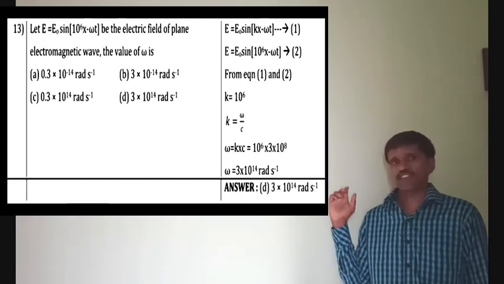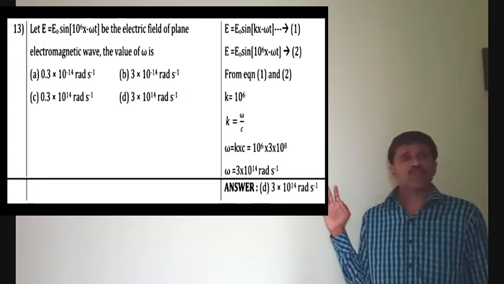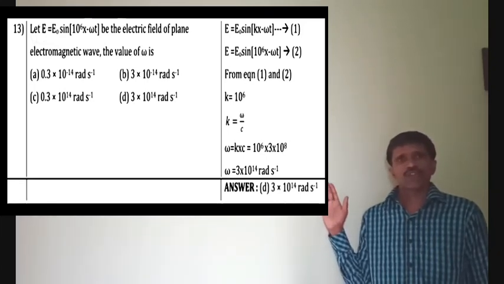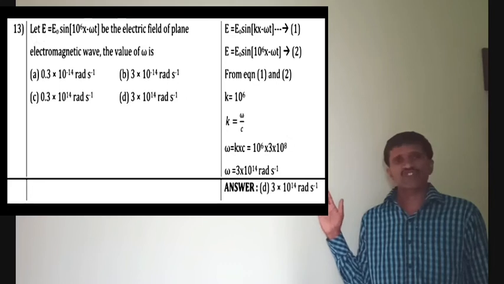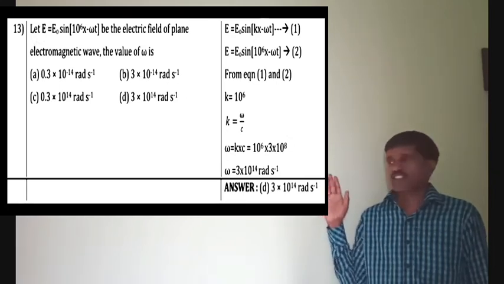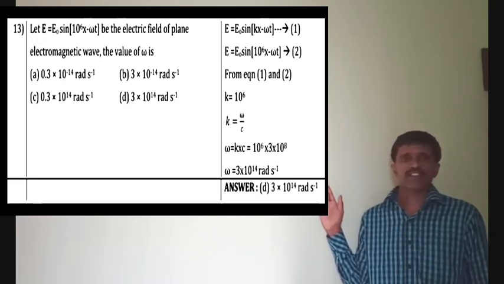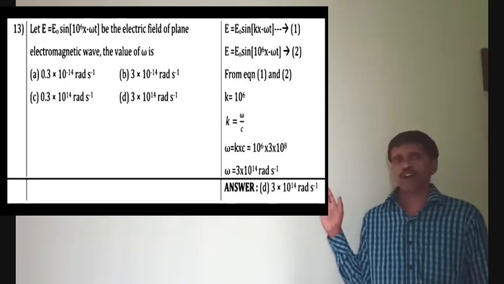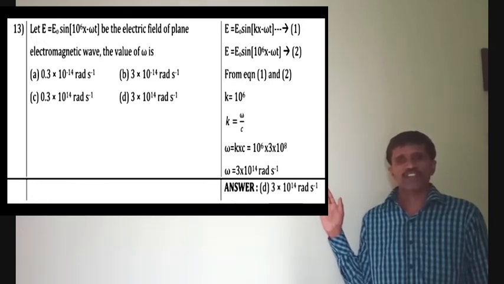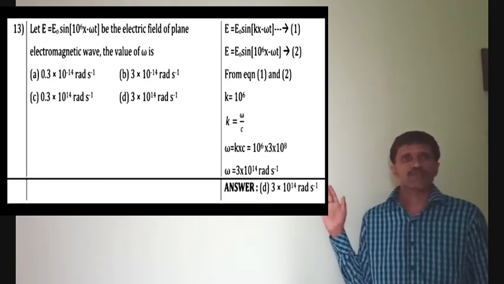First equation and second equation, we will get K is equal to 10 power 6. K is equal to omega by C. From the equation, omega is equal to K into C. Therefore, K value is equal to 10 power 6. C is the velocity of light, 3 into 10 to the power 8. We will get 3 into 10 power 6 into 10 power 8. We will get 3 into 10 power 14. So answer is omega is equal to 3 into 10 to the power 14 radians second power minus 1. That is D option.